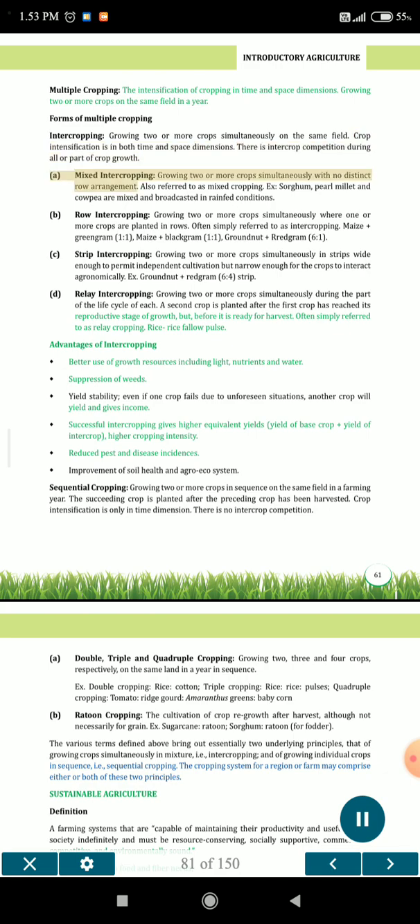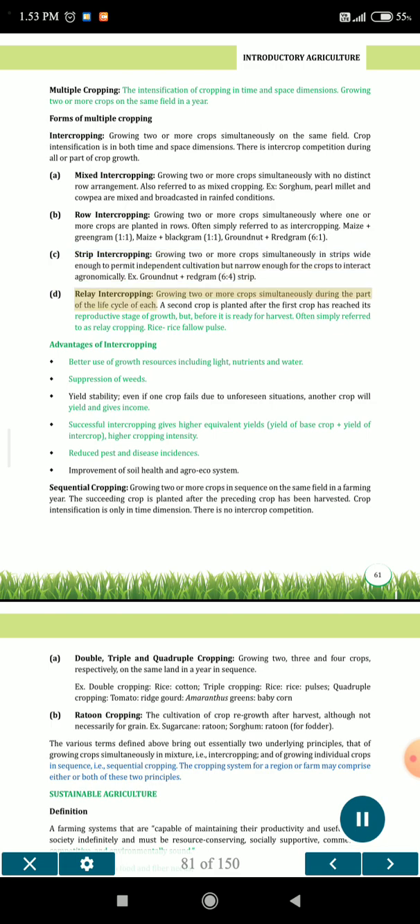A. Mixed intercropping: growing two or more crops simultaneously with no distinct row arrangement, also referred to as mixed cropping. Example: sorghum, pearl millet and cowpea are mixed and broadcasted in rain-fed conditions. B. Row intercropping: growing two or more crops simultaneously where one or more crops are planted in rows, often simply referred to as intercropping. Examples: maize plus green gram 1:1, maize plus black gram 1:1, groundnut plus red gram 6:1. C. Strip intercropping: growing two or more crops simultaneously in strips wide enough to permit independent cultivation but narrow enough for the crops to interact agronomically. Example: groundnut plus red gram 6:4 strip.